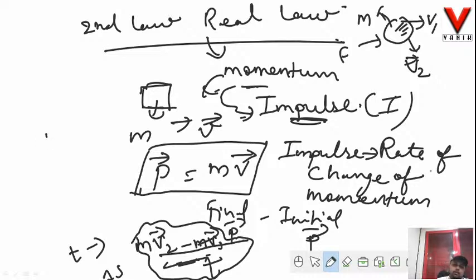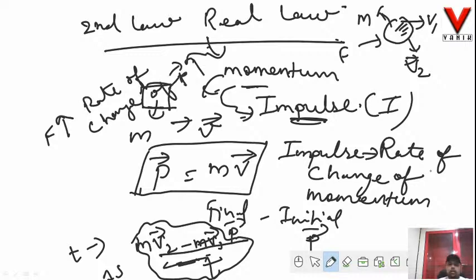So what can I say? If I am applying more force, if my applied force is increasing, what will happen to the rate of change of momentum? The rate of change of momentum will also increase. That means I can say that the force applied on a body is directly proportional to the rate of change of momentum of that body. So in the second law, Newton stated that the force applied on a body is directly proportional to the rate of change of momentum of that body.